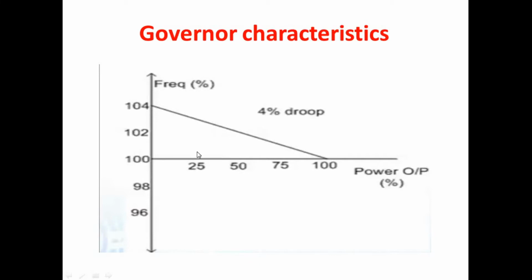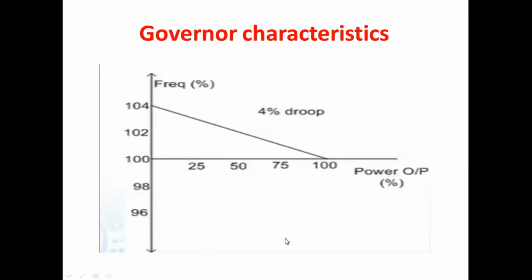So here at the origin we have 100%. It means constant frequency. Because of 4% we have an increase in frequency up to 104%. If we have a reduction in frequency, it will be down to 96%. Now consider that we have a system operating at steady state.